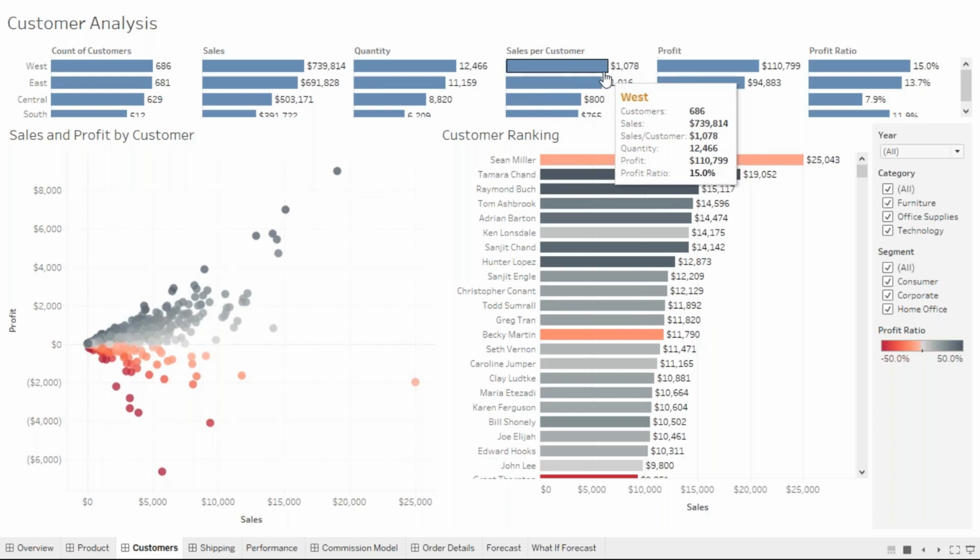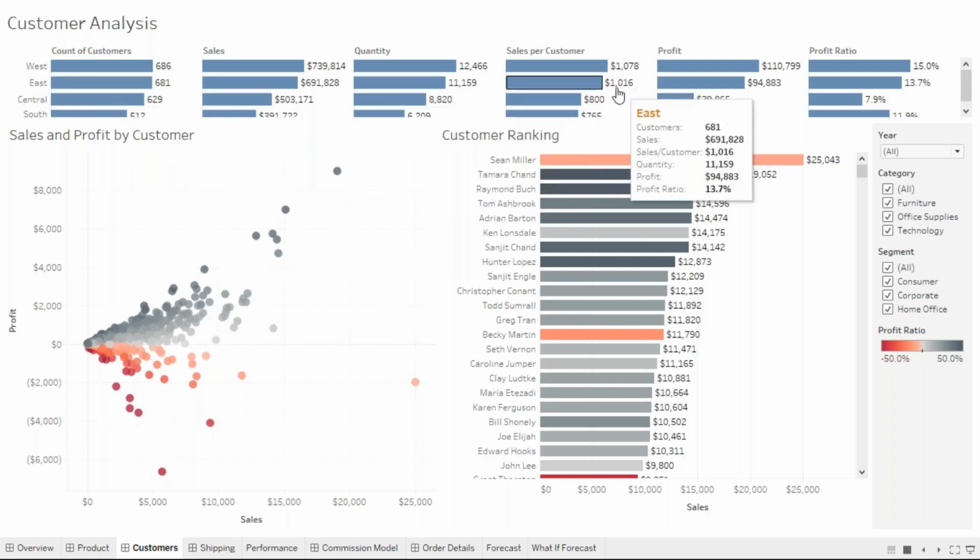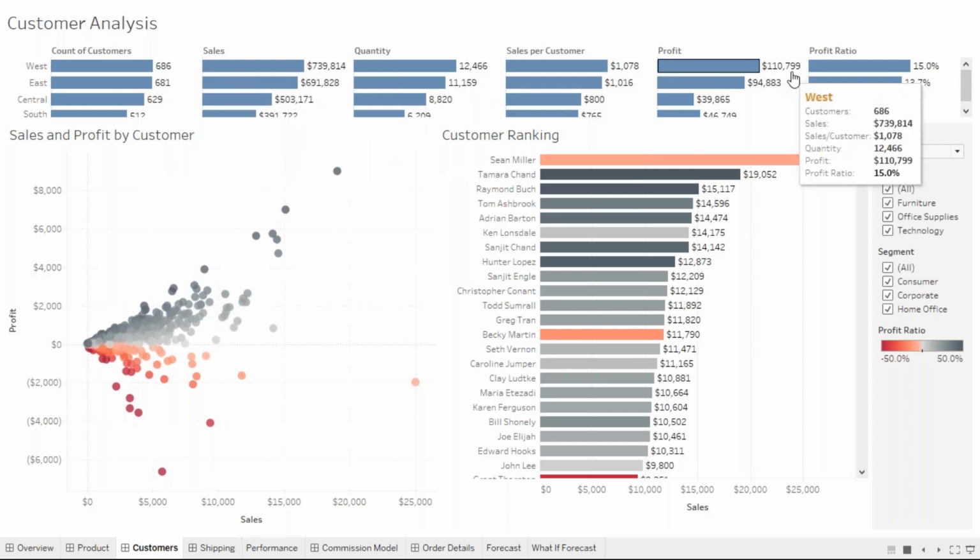Okay. Average from customer, we are getting $1,078 from the west region, and east region we are getting 1016, and central region this much. And what was the profit? What was the profit we are getting from the west region? We are getting a profit of 1 lakh 10,799 dollars. That's the profit from the west region.